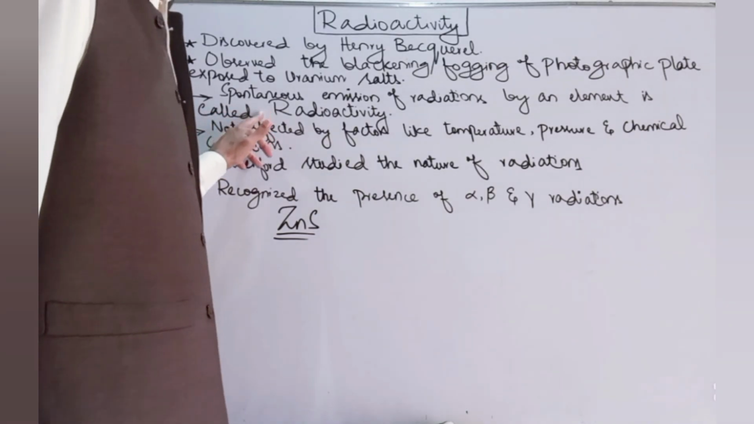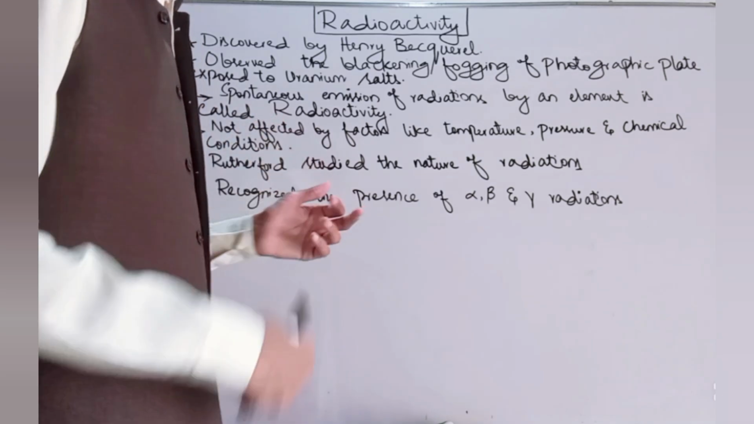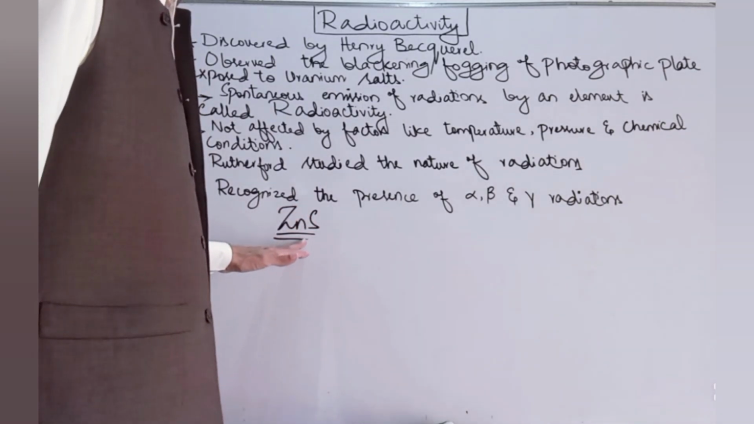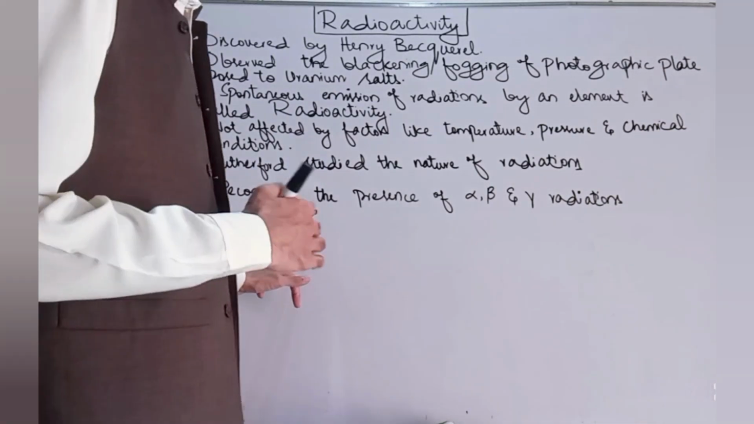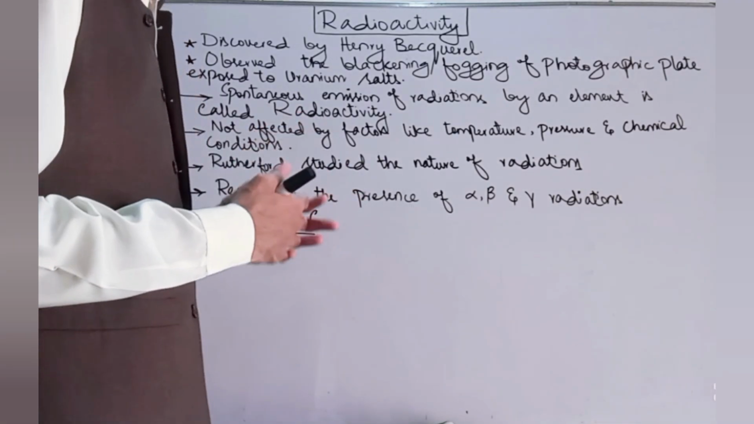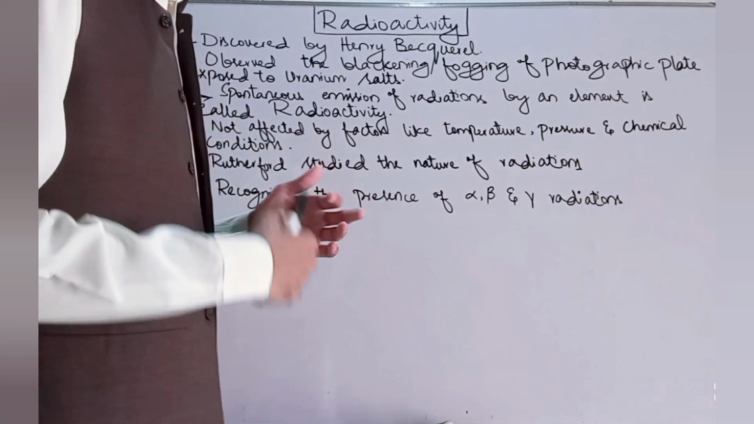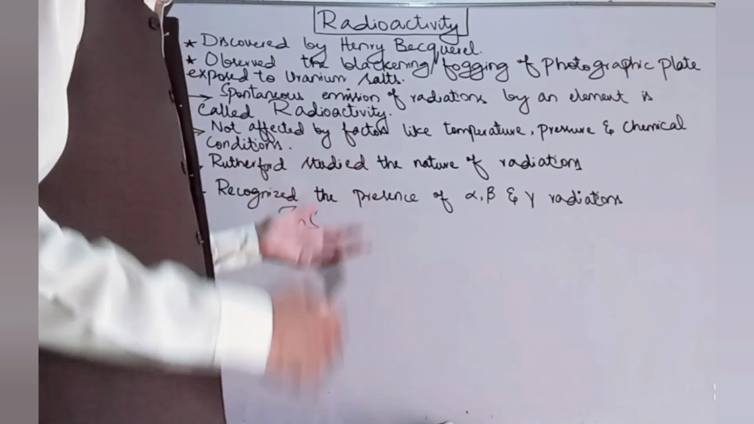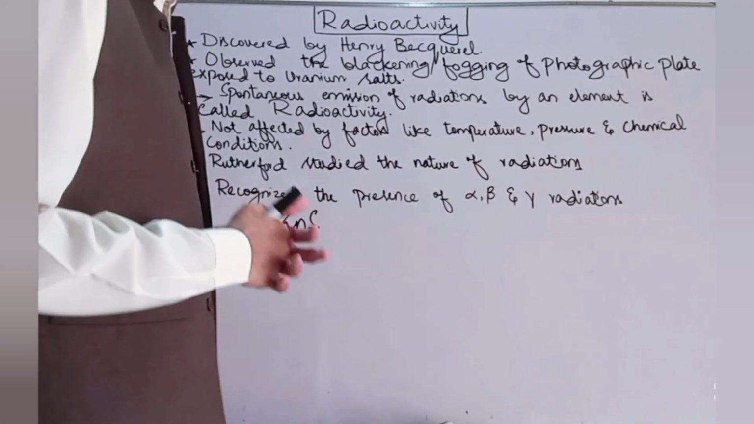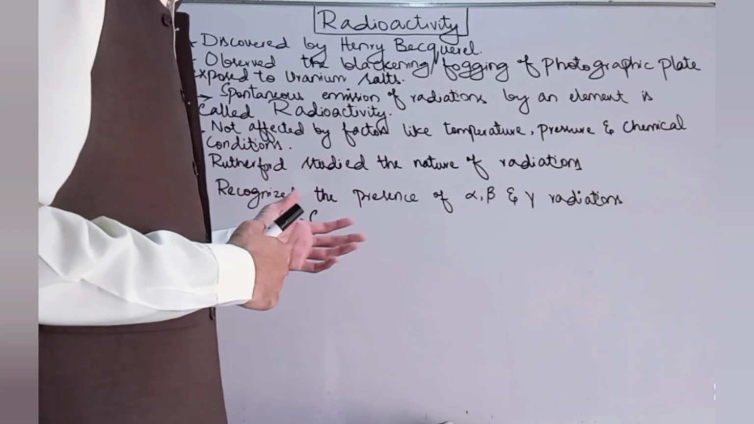Next is the definition of radioactivity. The spontaneous emission of radiations by an element is known as radioactivity. As I have mentioned earlier, certain radiations were produced from the uranium salt or the uranium compound, but nothing was done to the uranium salt or compound. They were produced spontaneously with the passage of time. So the spontaneous emission of radiation is known as radioactivity. The word radio comes from radiation and activity comes from the act of releasing. And the element or material which emits radiation is known as a radioactive material.